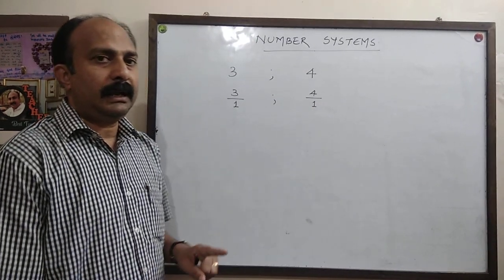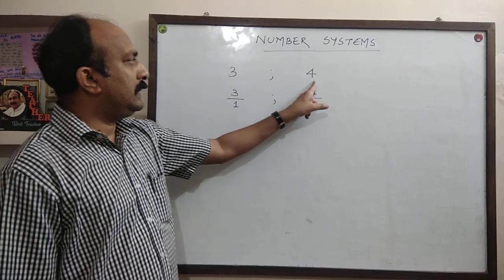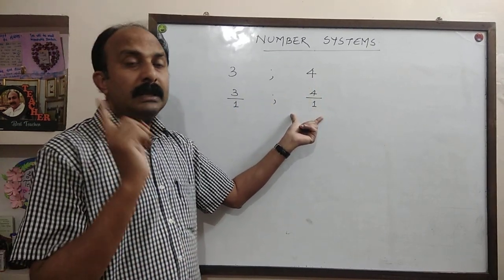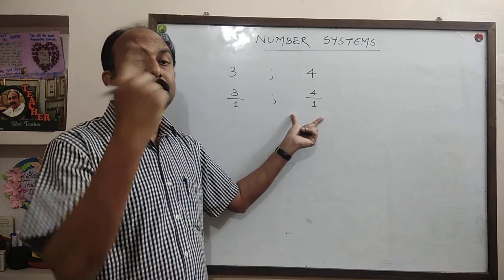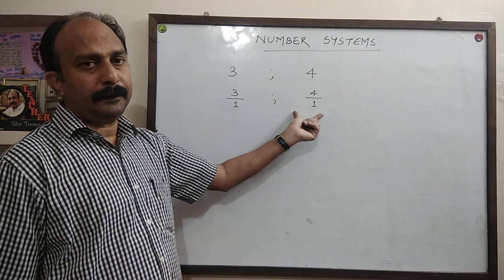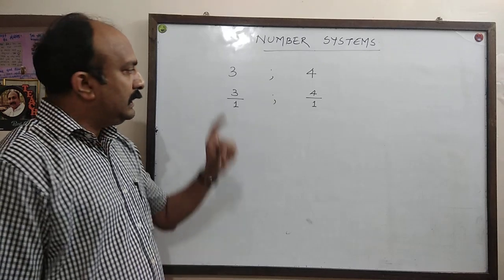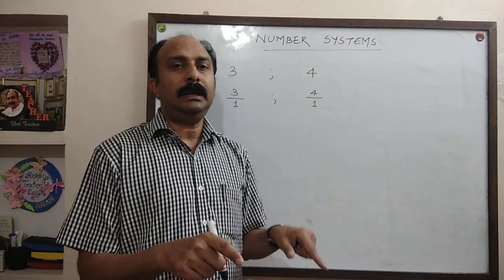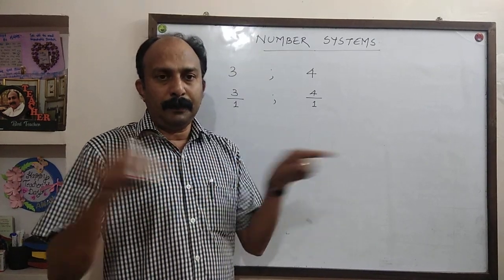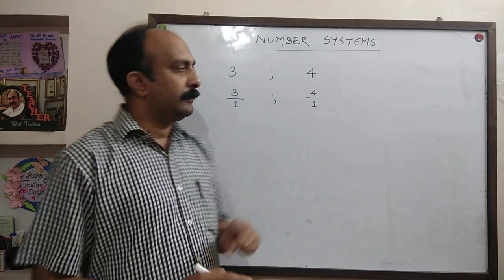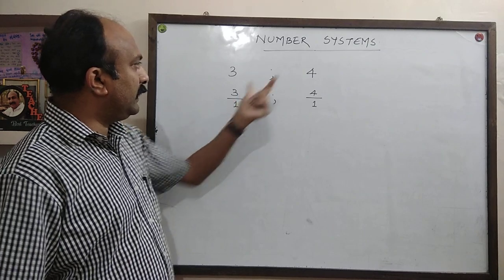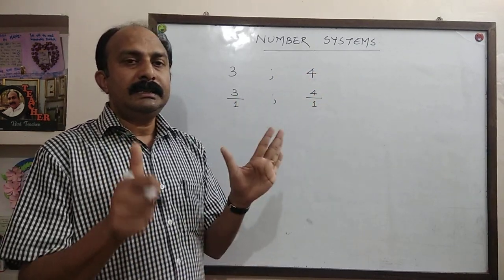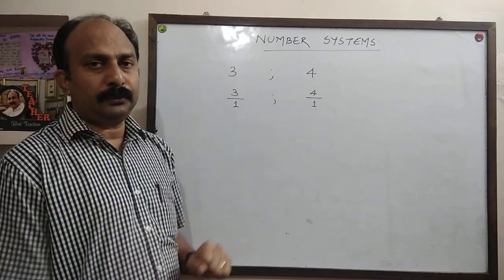The first thing that I have done is, I have converted both these integers into rational form because we have to find 6 rational numbers between them. So the first step, if the given numbers are not in rational form, you have to make them into rational form. How? By putting denominator 1. So 3 became 3 upon 1, 4 became 4 upon 1. Now we have to find 6 rational numbers between these two.